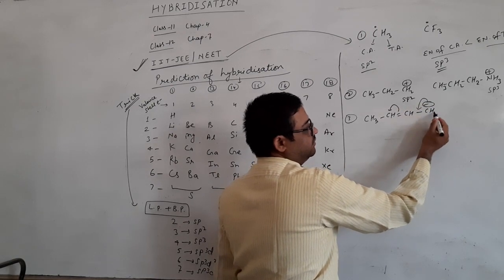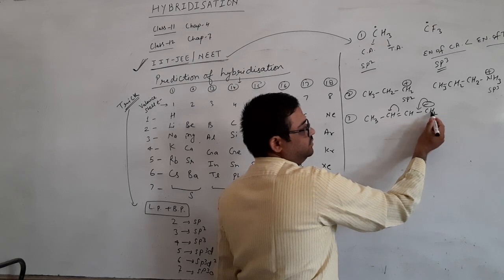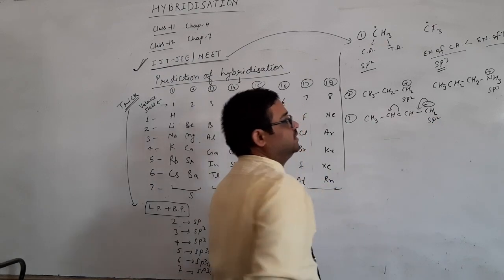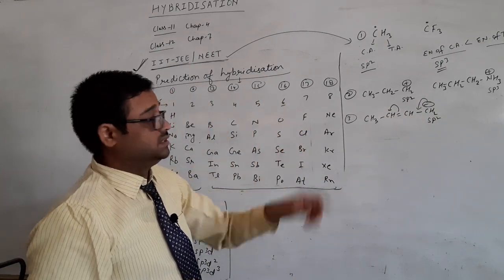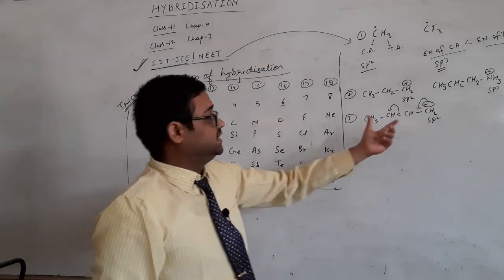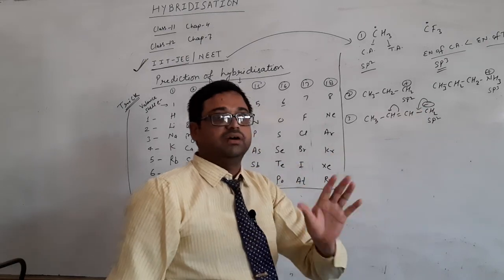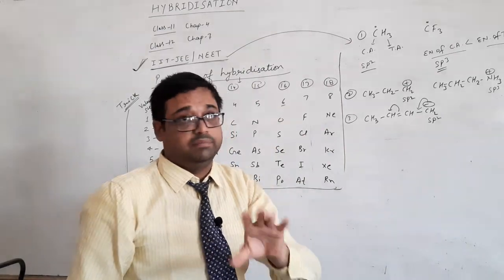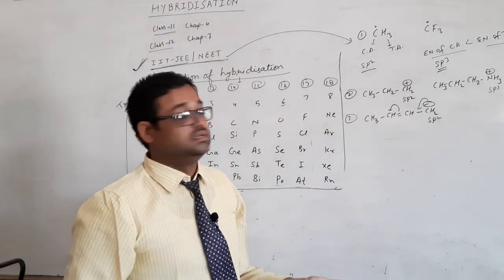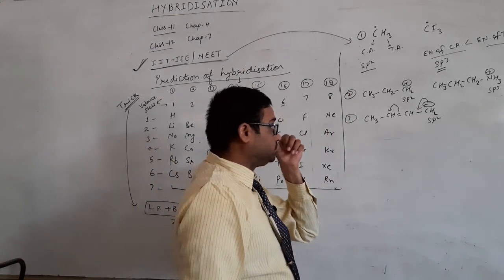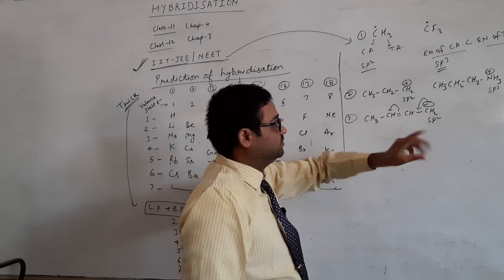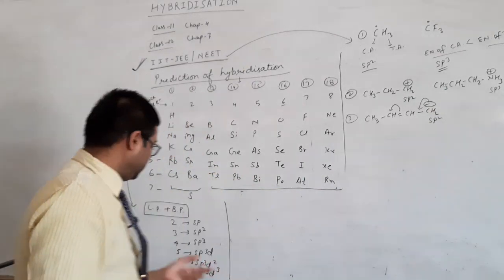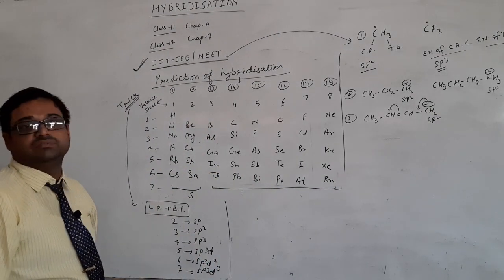Remember, if conjugation is there, then this lone pair will not be counted on carbon, because it will come here and form a pi bond, and a pi bond is not counted in hybridization. Clear? So only 3 bonds will be counted, 2 with hydrogen and 1 with this carbon. So 3 means sp2 hybridization will be there.